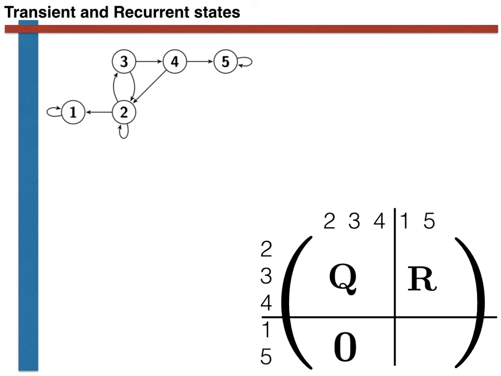For the graph shown here, this part of the matrix is the identity, as state 1 is only connected to itself and state 5 is only connected to itself. Now, this part of the matrix could be more complicated, but it won't be in the exam. It will always be the identity matrix. Even if it were more complicated, however, the method for solving these types of problems would still essentially be the same.